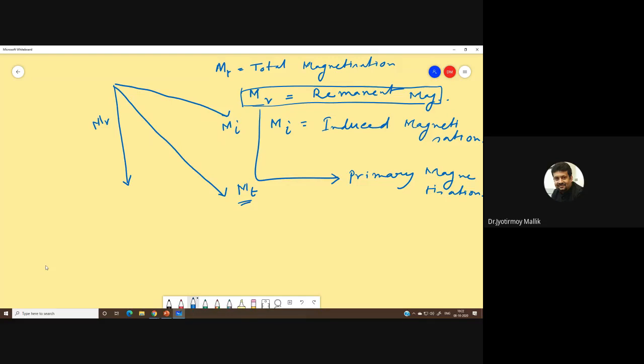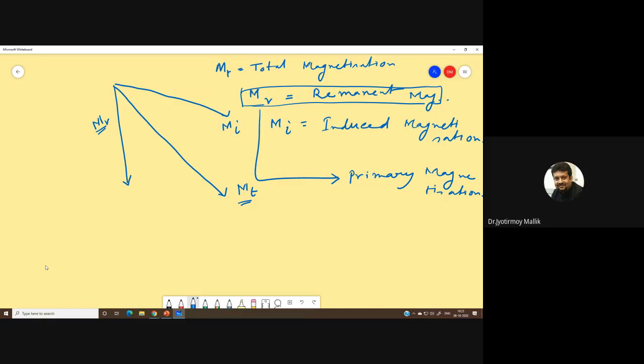So MT will have one component, MR, which is its primary or remanent magnetization, acquired by the rock during its formation. And then there will be another component of MT, which is MI, the induced magnetization. After its formation, the rock has been exposed to the changing magnetic field of the Earth till today, so it has acquired some magnetization while it was lying there.